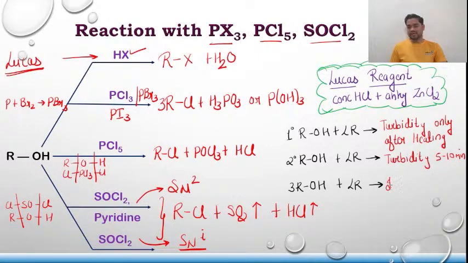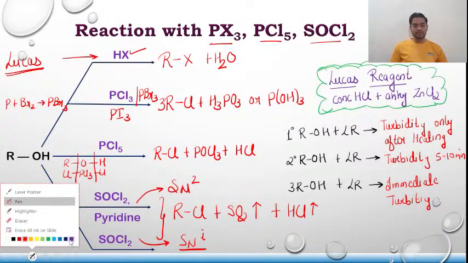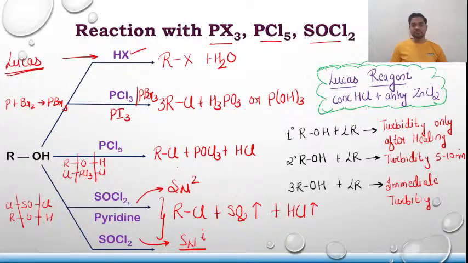Okay, and the last one, if it is a 3 degree alcohol, it gives immediate turbidity. That also proves the reactivity order of alcohol when it acts as a base, or when there is a cleavage of the R-OH bond. Clear? So again, you have to please remember this particular segment. I am putting this in a cloud so that you remember.